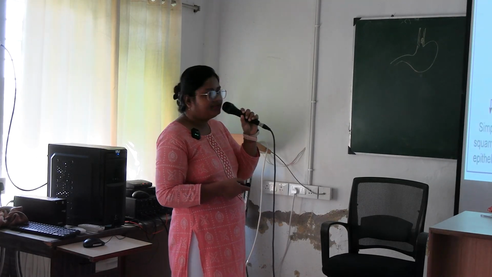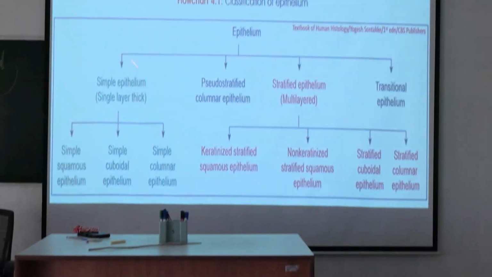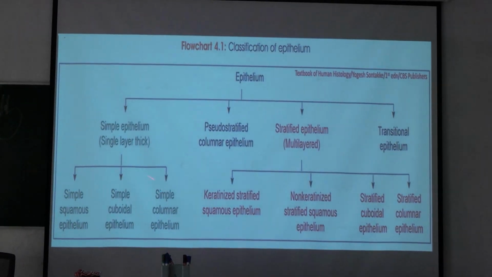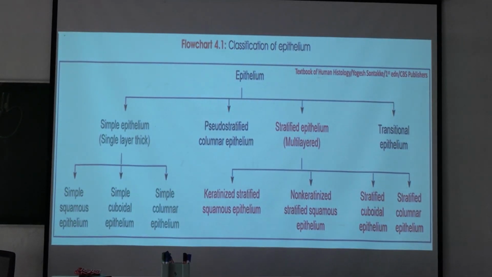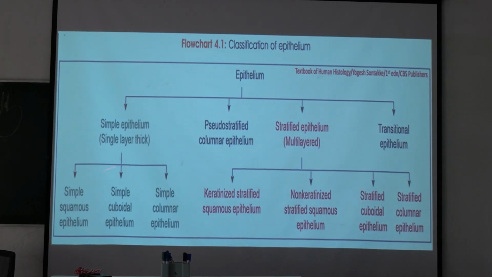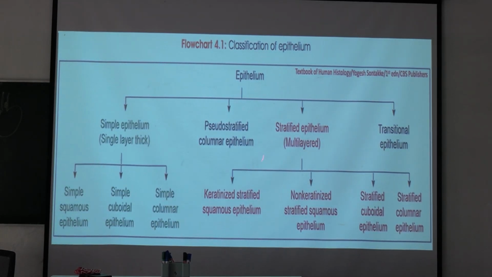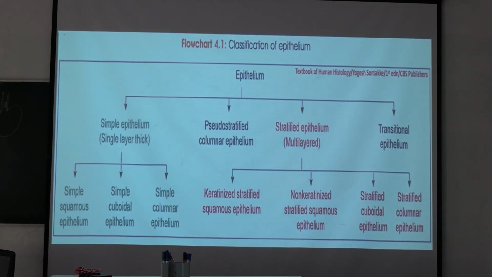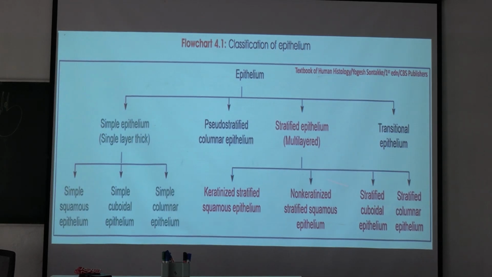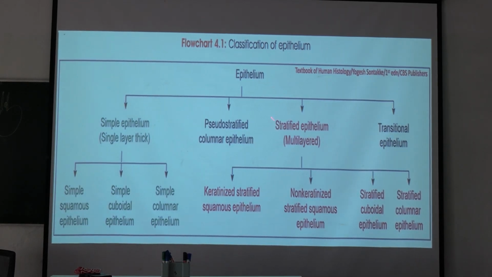So this is the classification. Simple epithelium, single layer thick. It is again of three types according to the shape of the cell: simple squamous epithelium, simple cuboidal epithelium, simple columnar epithelium. Another is pseudostratified epithelium, which is generally columnar. Okay, pseudostratified columnar epithelium. Then we go to the stratified epithelium.